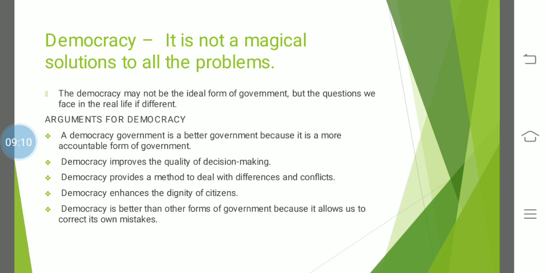Even if they take bad decisions, they must be free, because people are bound to make mistakes. Even if it leads to delays in decisions, people must have the right to take their decisions. Okay, and now we'll discuss arguments for democracy.